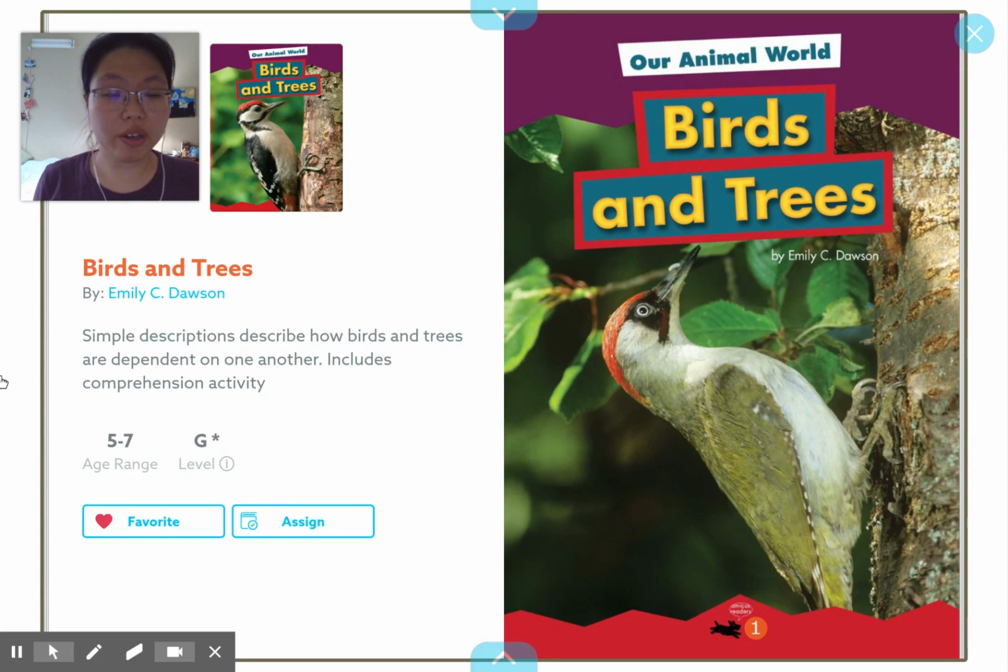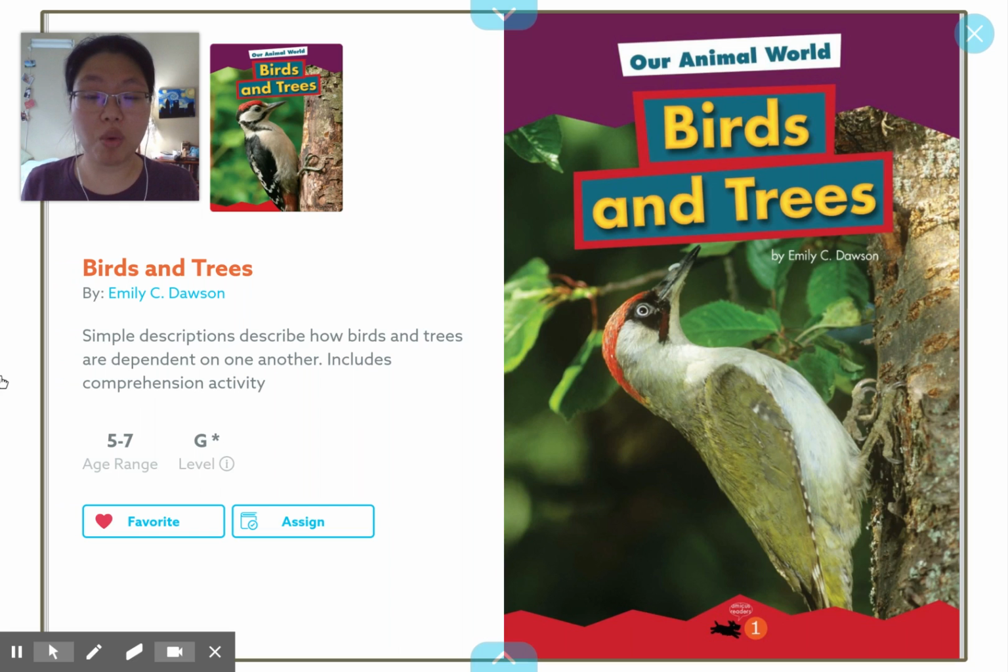This is the book that we're going to use to practice finding the main topic and author's opinion. The title of our book is called Birds and Trees. It is written by Emily C. Dawson. Emily C. Dawson is our author who wrote this book. This book is about how birds and trees depend on each other. What does the word depend mean? Depend means to need something to live or be happy. So this book will show us how birds and trees need each other.